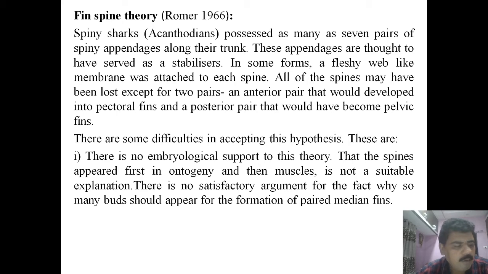So in the fin spine theory, it indicates that there were seven appendages having spines, out of which only 2 pairs remain as they are, and 5 would get degenerated.